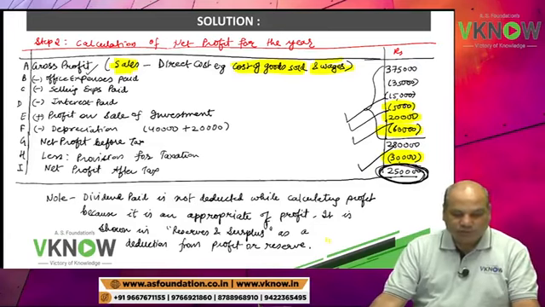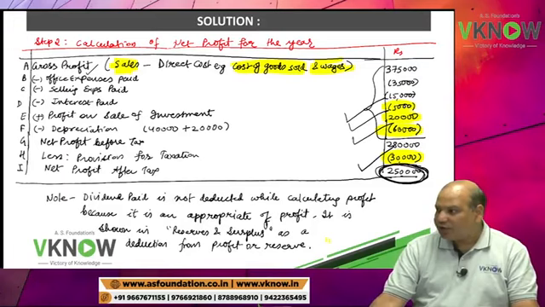Is the answer okay? So this question I have written the answer.